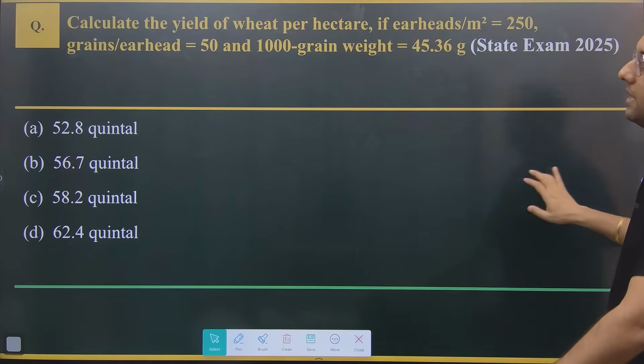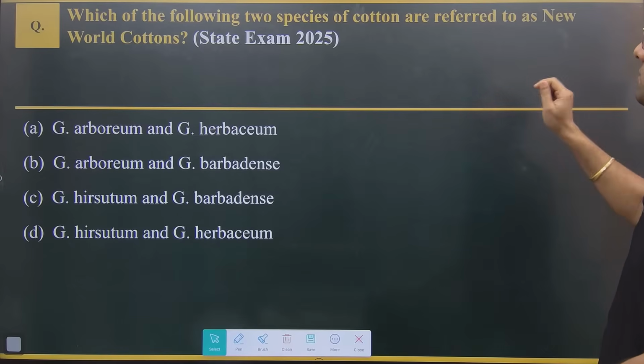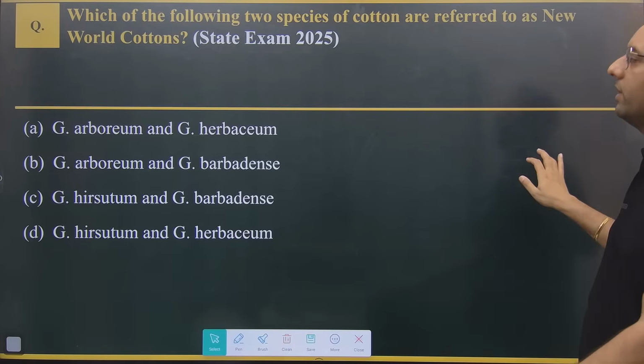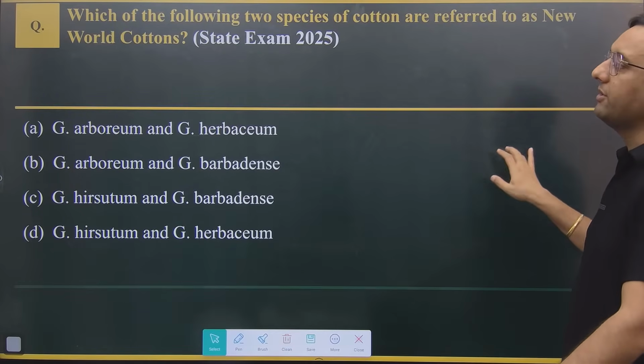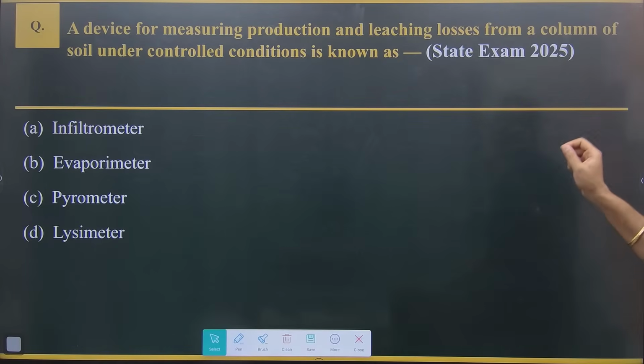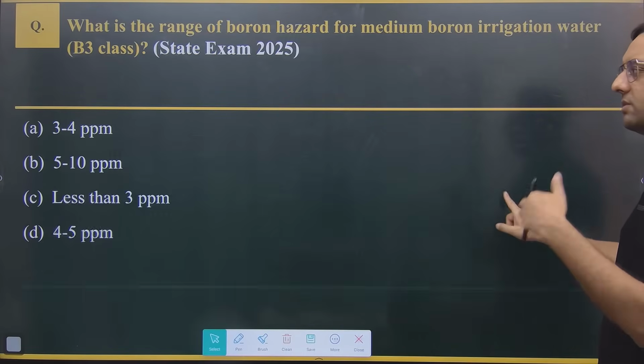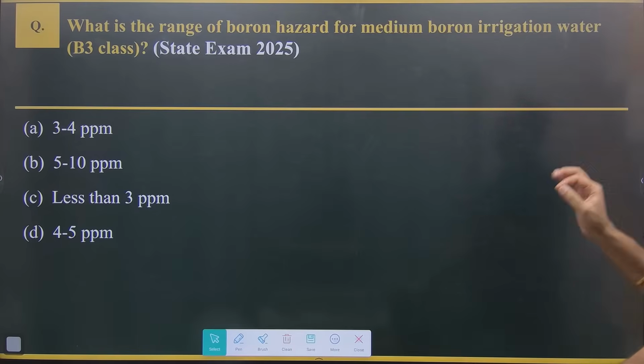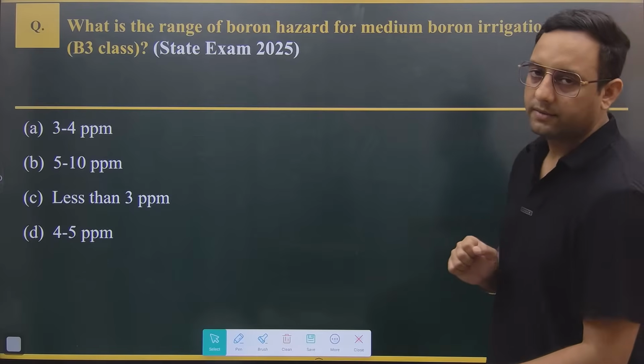Next question says, which of the following two species of cotton are referred to as the new world cotton? Comparatively easy but not that easy. Next question says, a device for measuring production and leaching losses from a column of soil under controlled conditions is known as which instrument? And the last question is, what is the range of boron hazard for medium boron irrigation water?